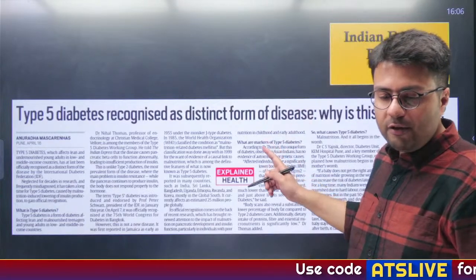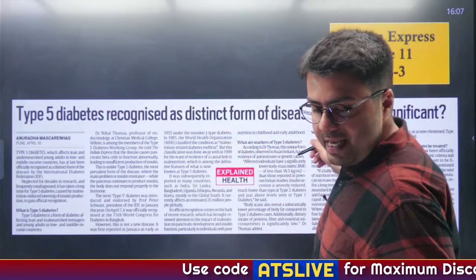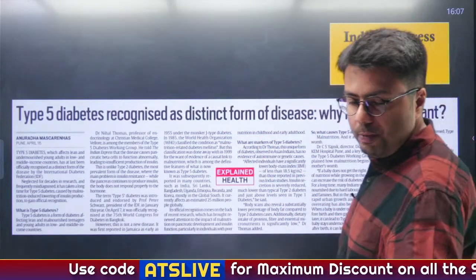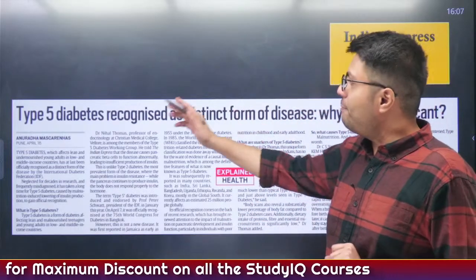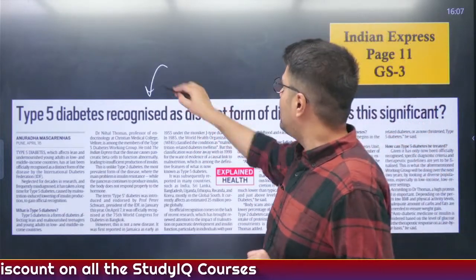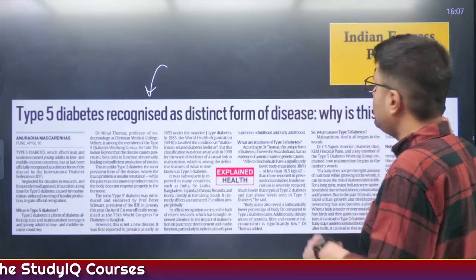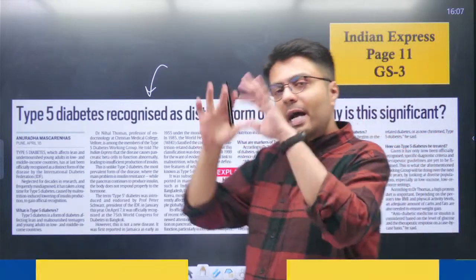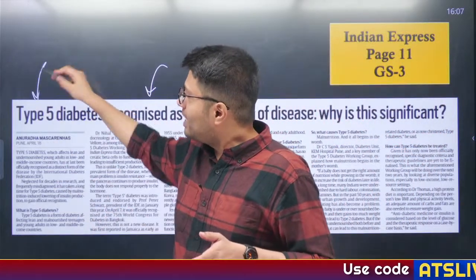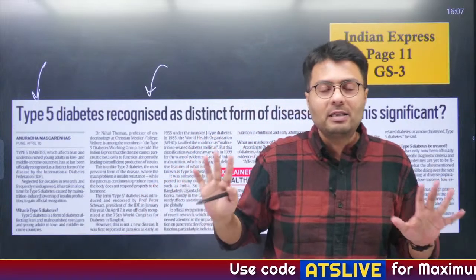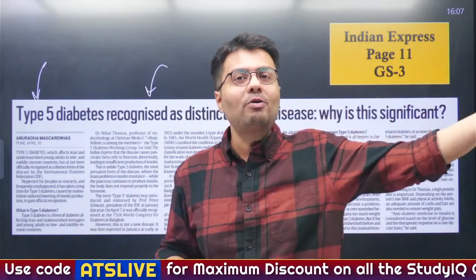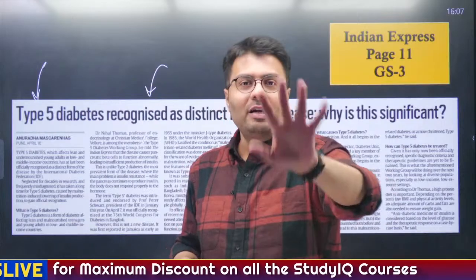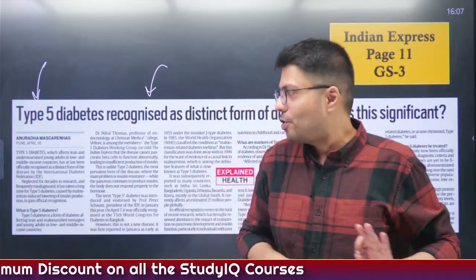Now, let us start today's discussion with this first article. This article appeared in the explained section of today's newspaper, on page 11. It says that type 5 diabetes has been recognized as a distinct form of disease, and why is this significant? Naturally, you might think that if type 5 is there, then type 1 to 4 should also be there, right? I will tell you everything in today's discussion, need not worry.